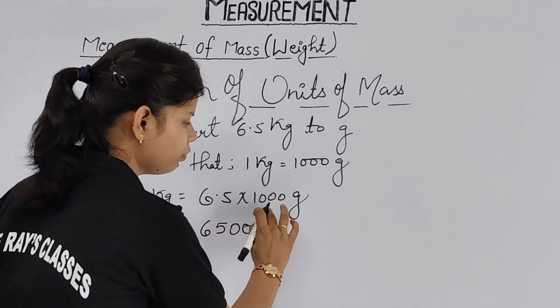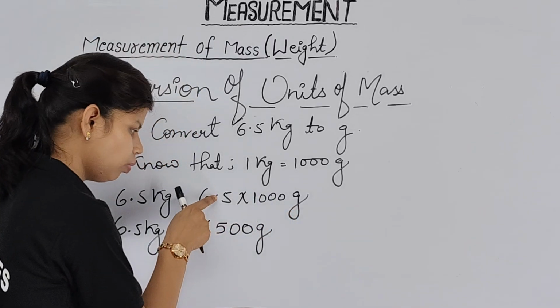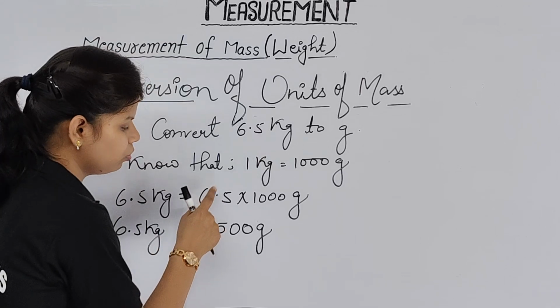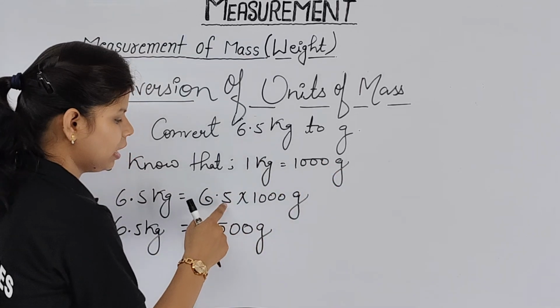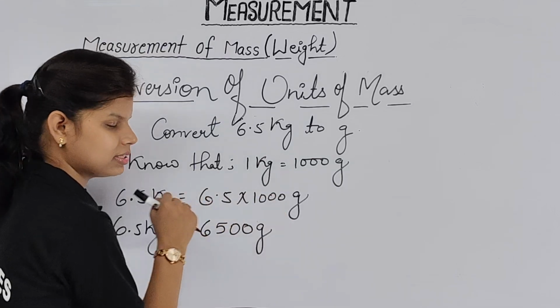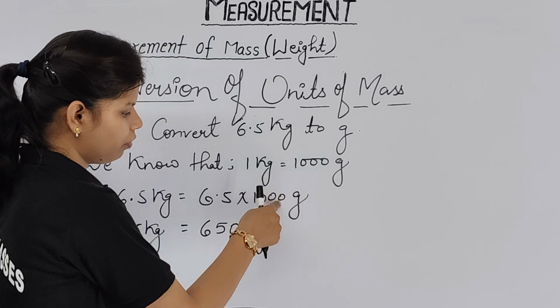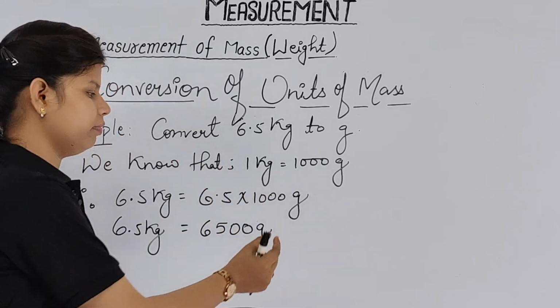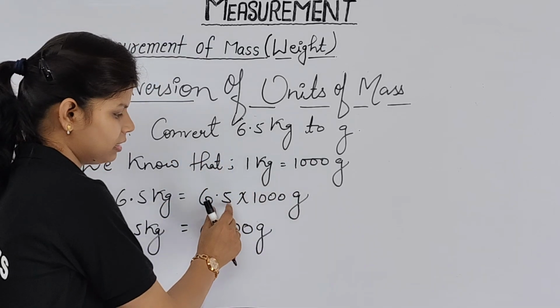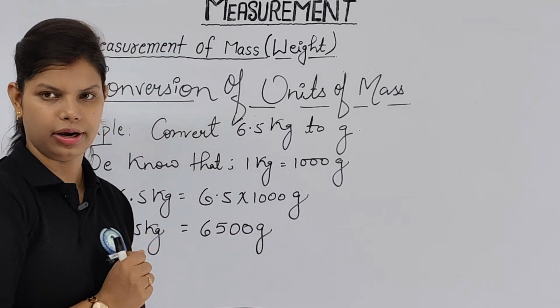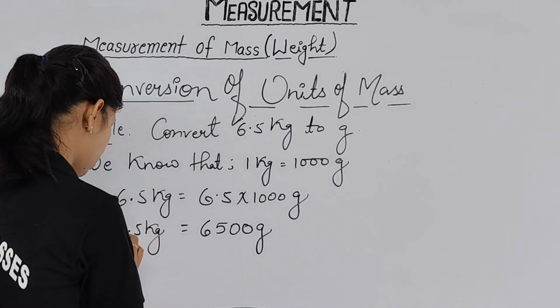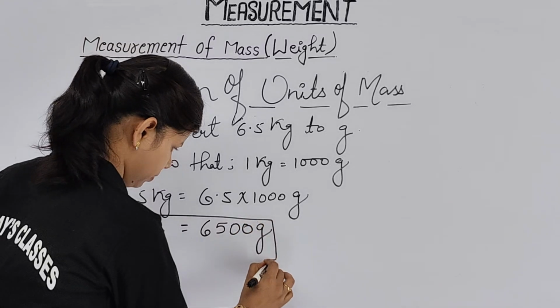gram. Why have we not put 000? Because here this is your decimal part. If you make it 65, then one of your 0s will be cancelled with the decimal part. Just after the decimal we have the tenth part only. So one of the 0s will be reduced with 10 and we will get only 100. After multiplying 65 with 100 we will get 6500. Clear? This will be your answer for this question.